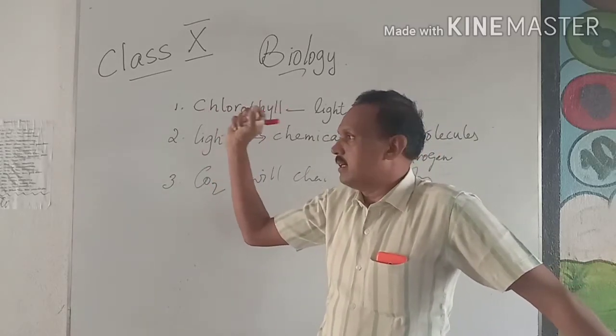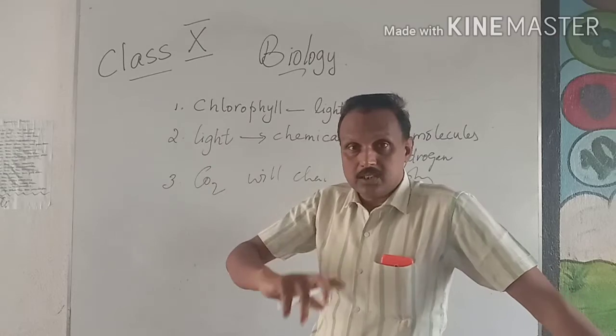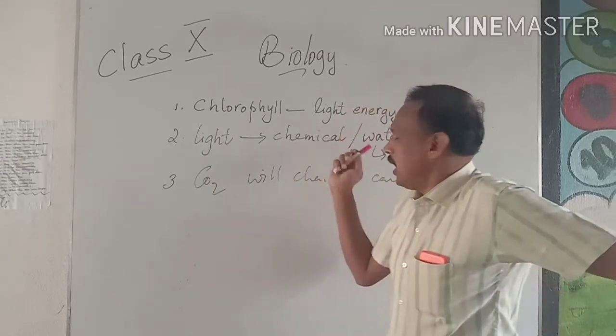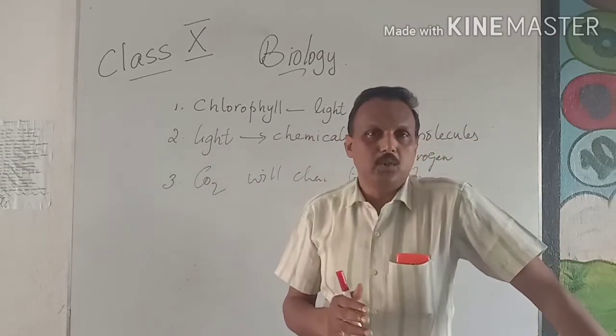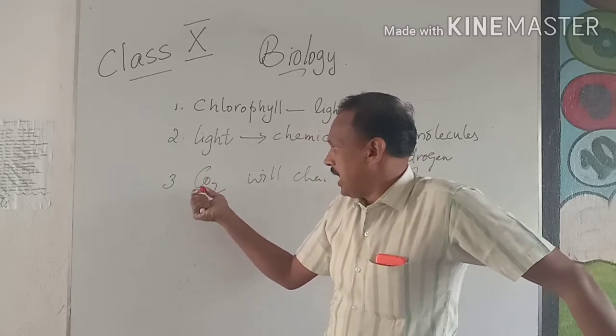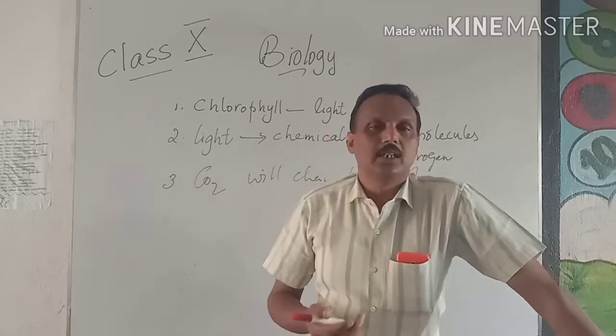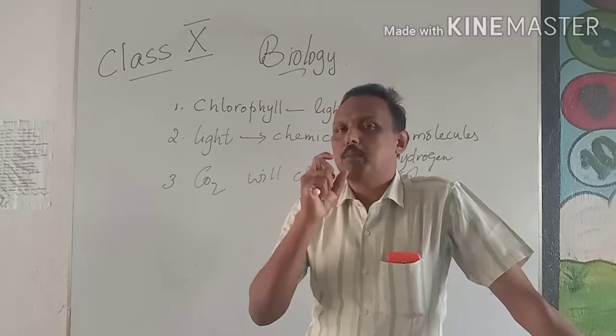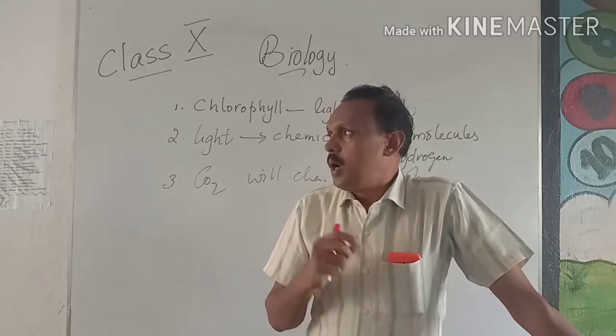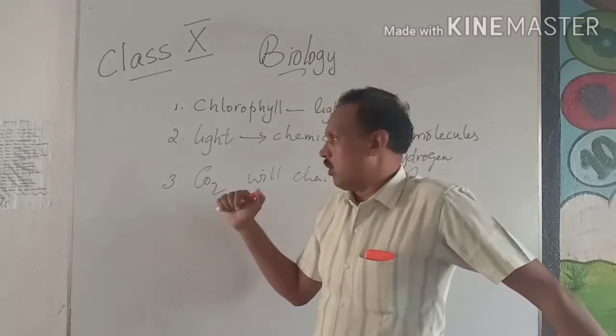Chlorophyll takes in light energy from the sun. That light energy is changed to chemical energy, and water molecules are broken up into hydrogen and oxygen, and carbon dioxide is converted into carbohydrates. Carbohydrates are the energy needed for bodybuilding, for working and all those things.